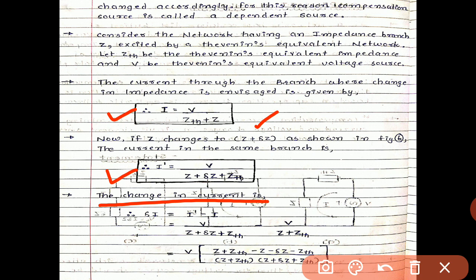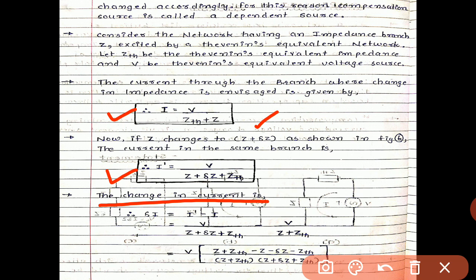So I dash, that is V divided by Z plus delta Z plus Zth, minus V divided by Z plus Zth. By simplification, we have V into bracket Z plus Zth minus Z minus delta Z minus Zth.